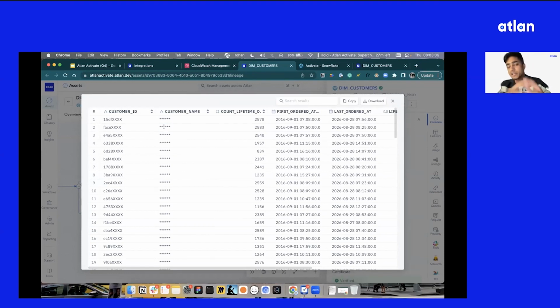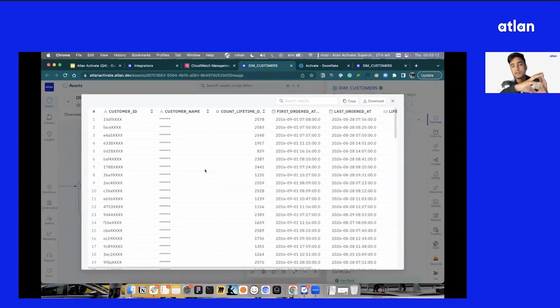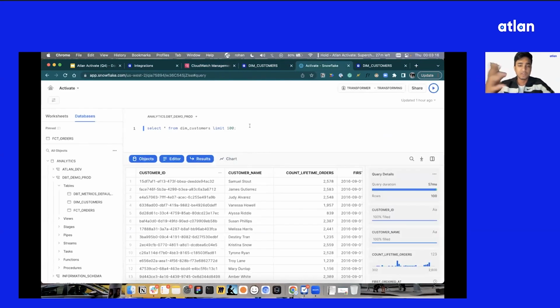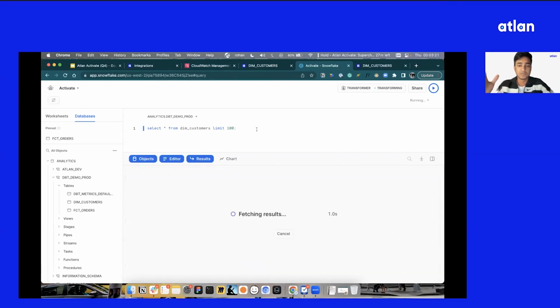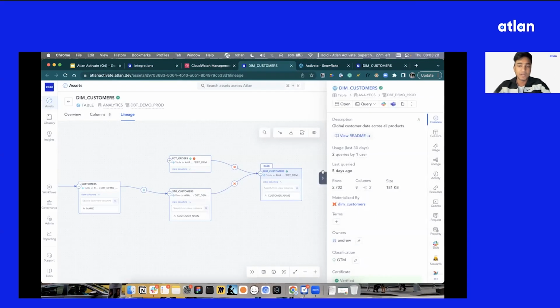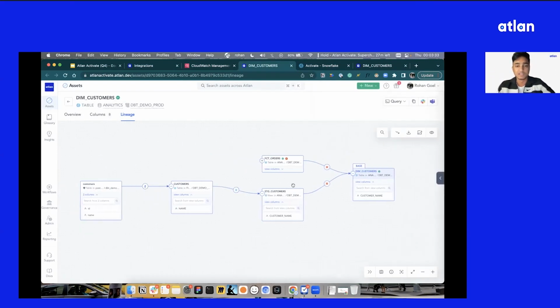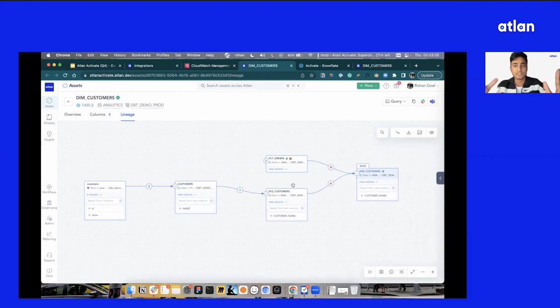I'll tell you what we did behind the scenes. We consumed the event that I showed you here, and using that, we made an API call to Snowflake and applied masking on it. If I go to Snowflake, currently I can see there are customer names. If I run this query again, you'll see the customer names are also masked in Snowflake, which is great because now if someone uses this in, let's say, a Jupyter Notebook or a BI dashboard, they won't get to see the customer names. So this was one of the use cases that we wanted to show you today.